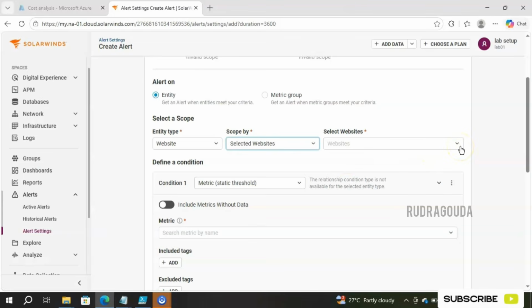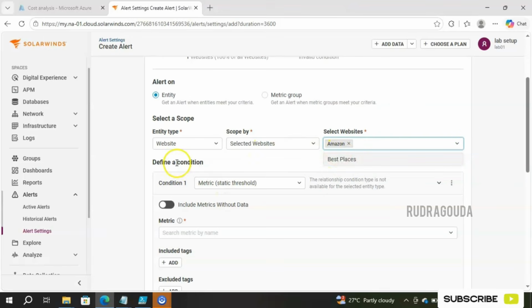So what are those? If you want to see, simply select this drop-down. It is going to display here. I have only two website monitors currently in my environment. One is the Amazon website, another one is the Best Places website. So I will go ahead and make use of the first option, that is Amazon. If the Amazon website is down or if it is not working, I want an alert. So that is my condition.